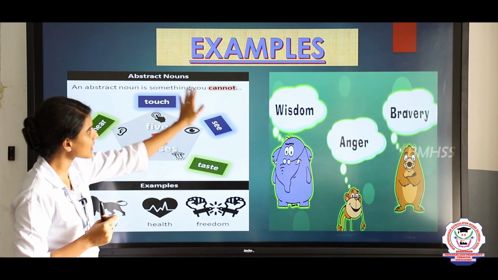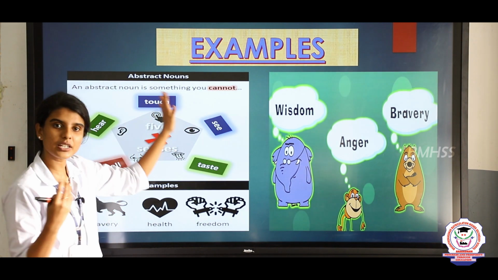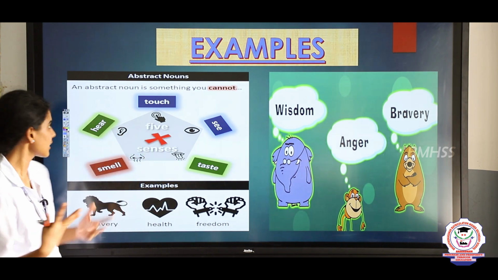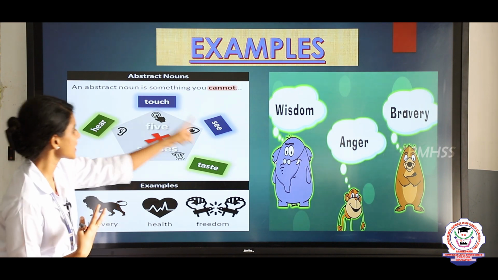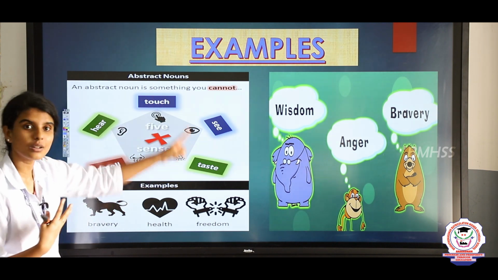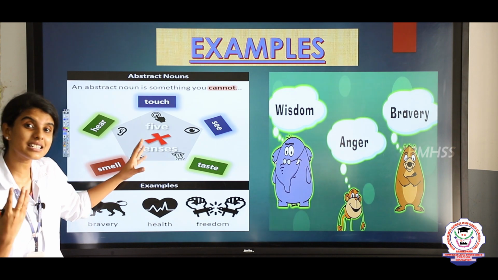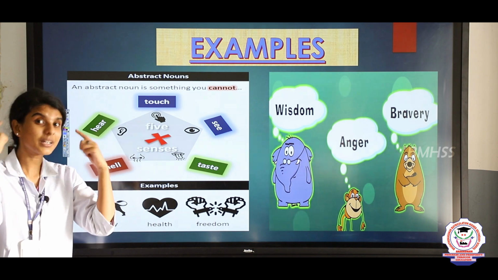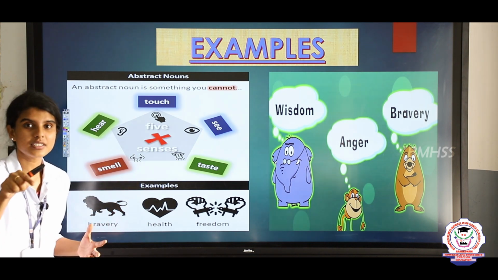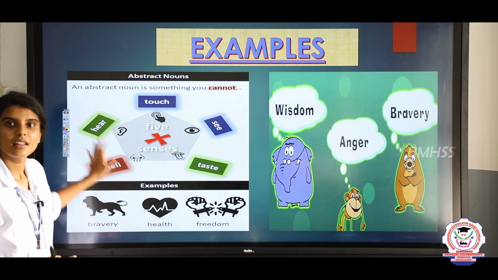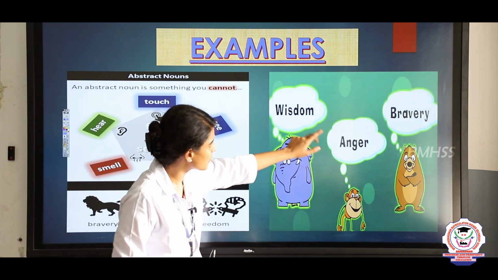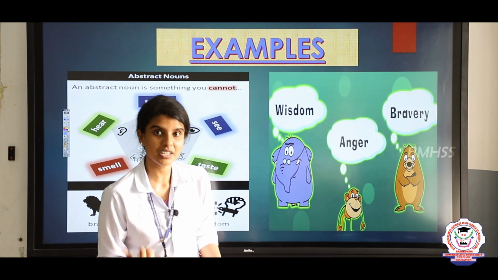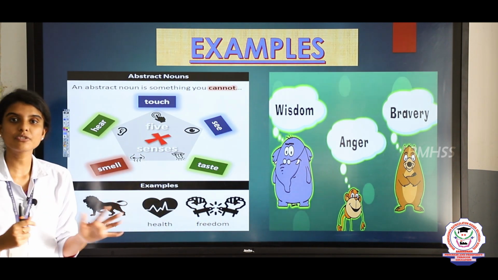I told you, abstract noun is something you cannot see. Instead, you can only feel or you can think. So hear, touch, see, taste, smell. These are all the 5 senses. The 5 senses can only be felt or it can only be thought, but we couldn't touch it. So these are all abstract nouns. And here, wisdom, anger and bravery. These are some of the emotions that we express or that we feel. So these are some of the examples of abstract noun.